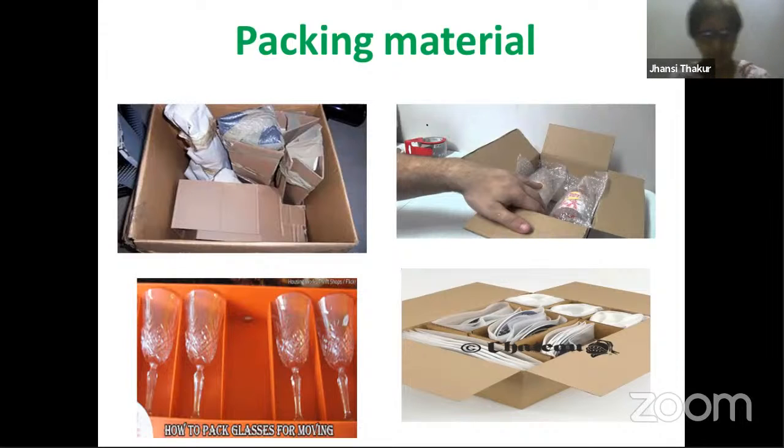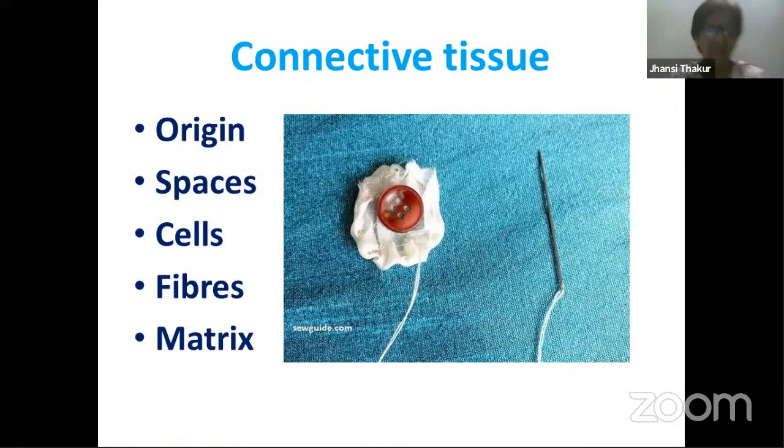See, you can see from this first slide, all the organ substances placed over here, and how they are well packed so that they don't collide with each other when they are transported from one place to another, or how they are segregated. So all these cardboards and pieces over here help in packaging, right? They separate things properly so that they stay intact and don't collide with each other and get damaged. The same thing is done even in our body with the help of this important tissue called connective tissue.